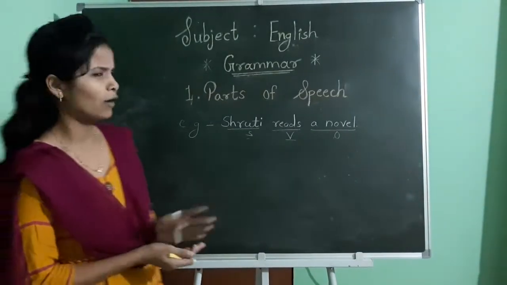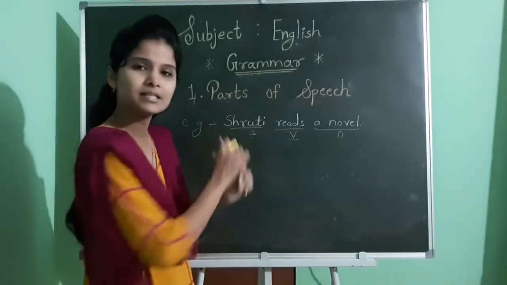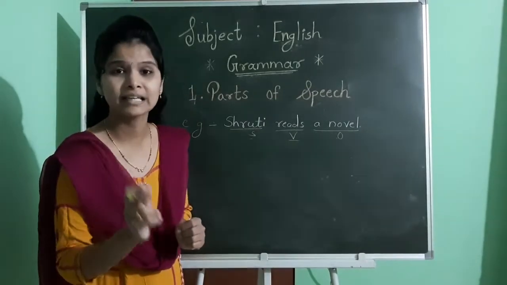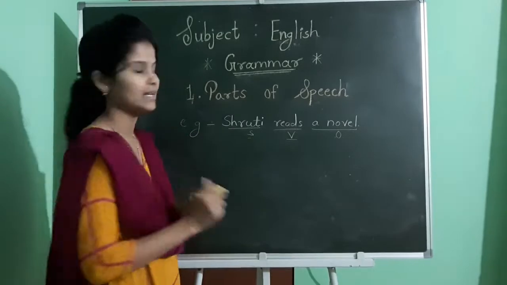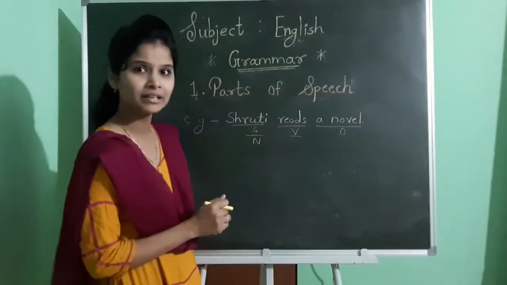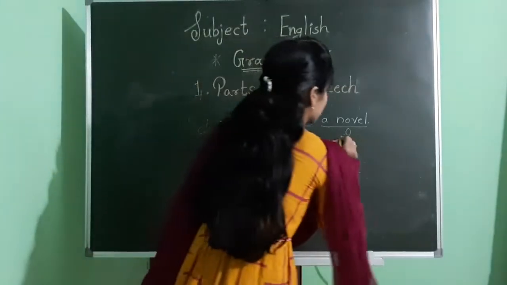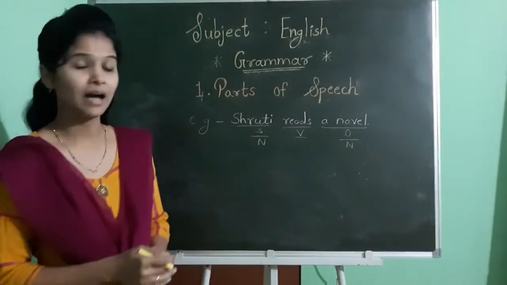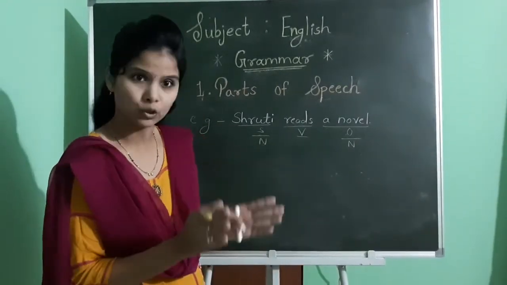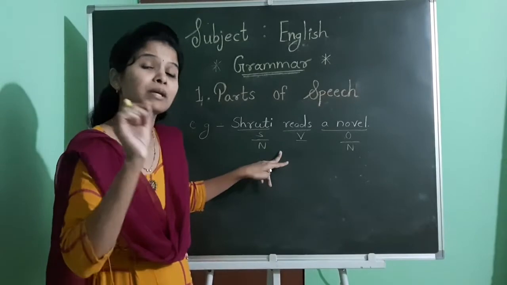Now according to parts of speech, we will see how many parts of speech are used in this single sentence. Shruti is the subject, but subject can be a noun or pronoun. So in this sentence, Shruti is the noun. Second one, I have already written here that reads is the verb. And then last one, a novel. Novel is also a noun. Now see how many parts of speech are there? 2 nouns and 1 verb. Means by using 2 parts of speech, we have prepared this sentence. That is the meaning of parts of speech.